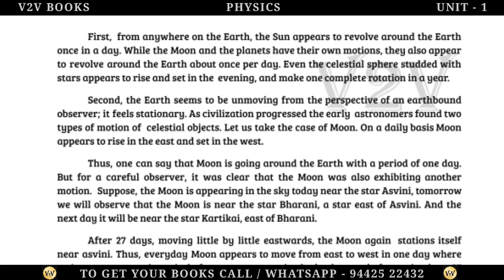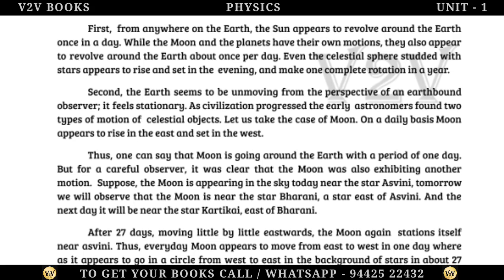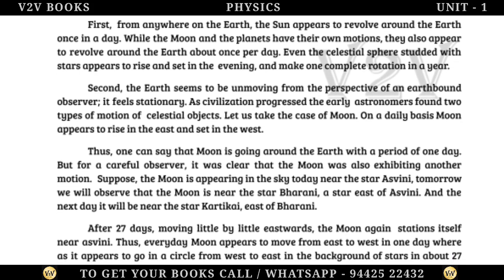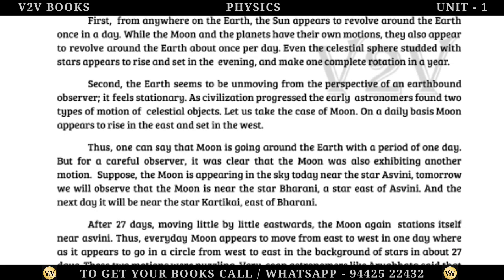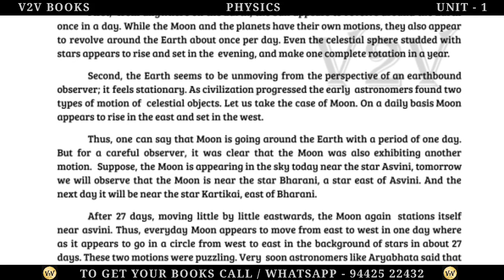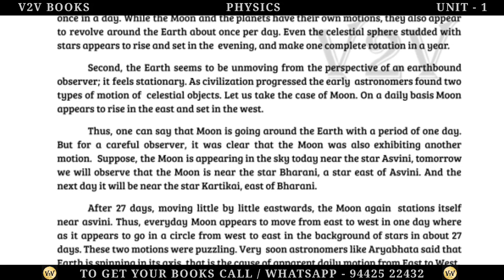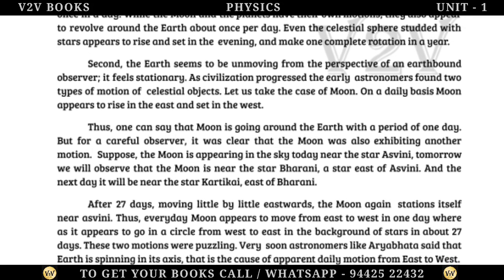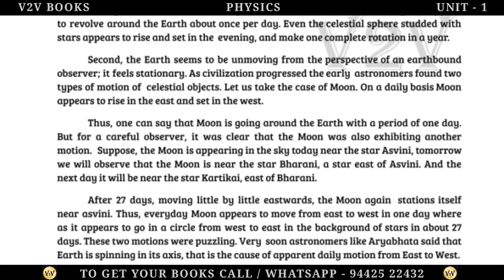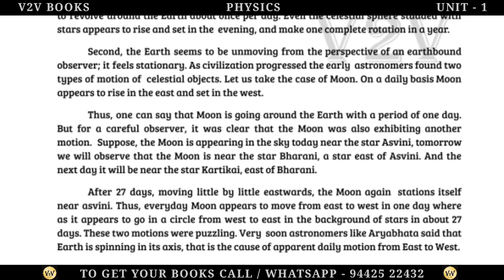Even the celestial sphere studded with stars appears to rise and set in the evening and make one complete rotation in a year. Second, the Earth seems to be unmoving from the perspective of an earthbound observer. It feels stationary. As civilization progressed, the early astronomers found two types of motion of celestial objects.